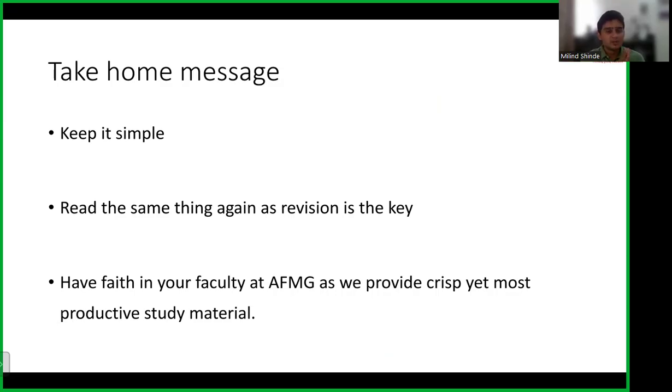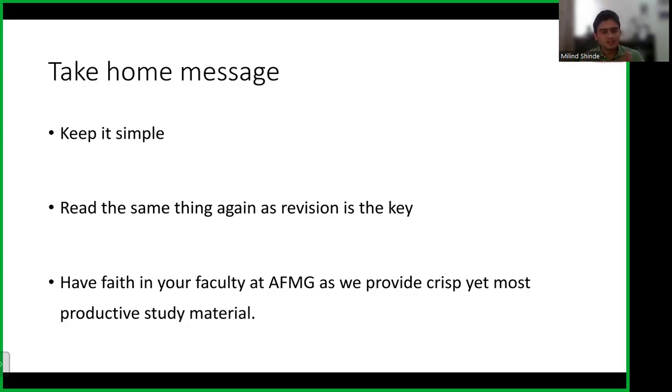First, keep it simple. You must have seen the notes that we give you at FMG, and I have given explanations for almost all the questions. More than 80-90% of these questions are directly taken from your slides and your notes. So keep it simple. You don't have to do any fancy things. You don't have to read 100 books and 100 things, or go here and there. Just stick to the notes that we have given. You have to read these notes again and again till your exam, and revision is the key. If you revise better, your silly mistakes are going to be fewer.